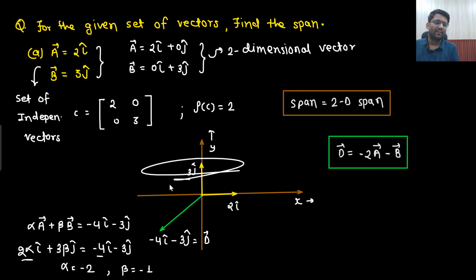Let me tell the statement again. So what is the span here? Span is the plane, or you can say span is two-dimensional. I will give you the visualization as well.